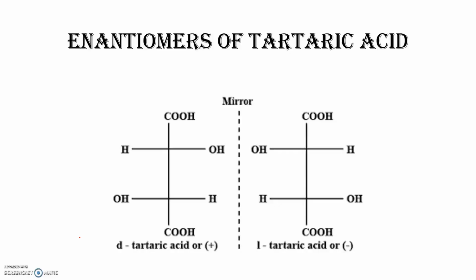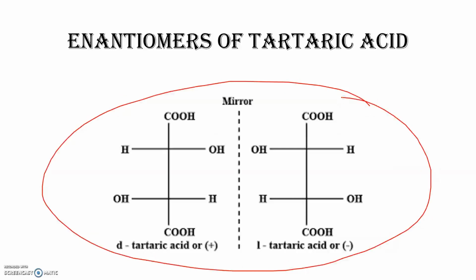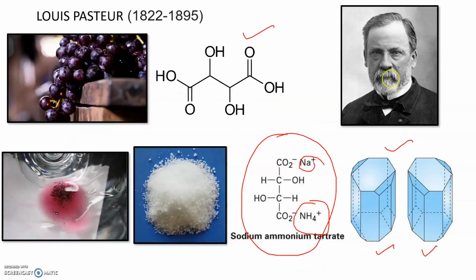Now this here is a two-dimensional representation of that three-dimensional molecule. This is basically a Fischer projection. We will learn about Fischer projection a little later. So in two-dimensional chemistry, tartaric acid looked like a single molecule, but since they have different rotatory power, this cannot be the same molecule. So the molecule which looks the same in two-dimensional view really exists as two compounds in three-dimensional view.